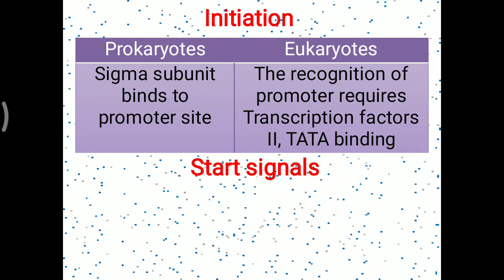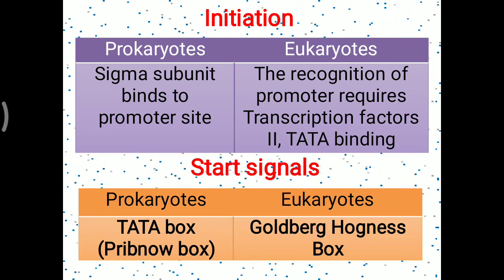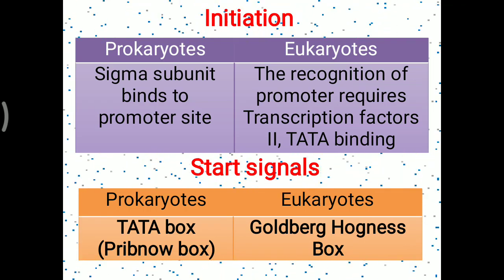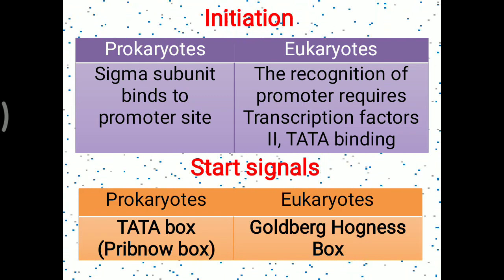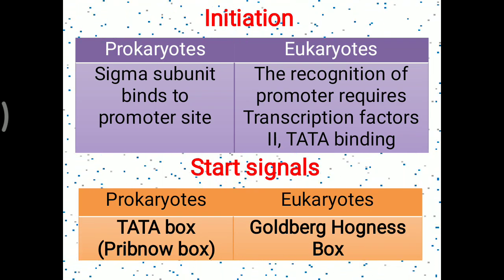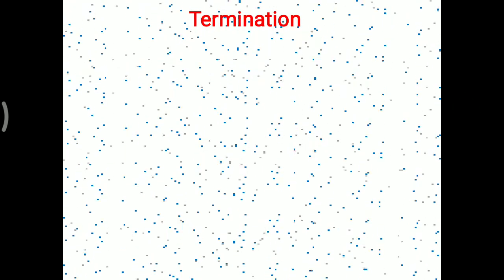Further, there is some difference in relation to the start signal, which we have already discussed. In the prokaryotic, there is a TATA box which is called the Pribnow box, while for the eukaryotic, the Goldberg-Hogness box works as a start signal. So it is somewhat more complex in eukaryotic as compared to prokaryotic in relation to transcription.